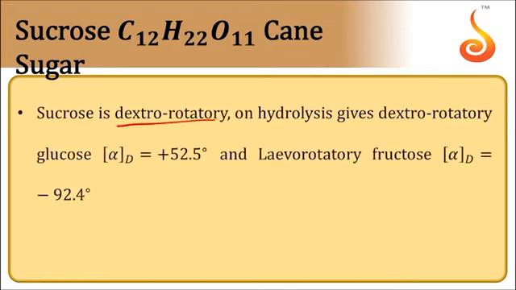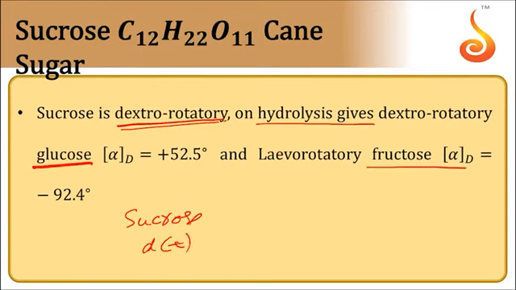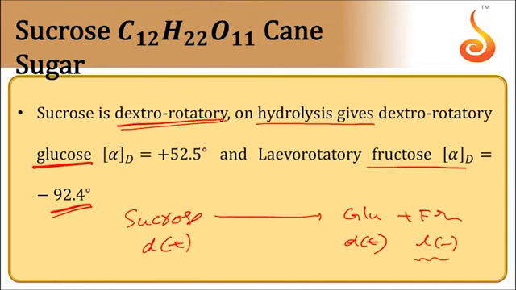Sucrose is dextrorotatory. It can rotate the plane of polarized light towards the right side. When it is subjected to hydrolysis, we can get glucose and fructose. Glucose is dextrorotatory, fructose is levorotatory, but the specific rotation of levo is 92.4, while the specific rotation of dextro is 52.5. That's why there is an excess of levorotatory in this mixture.